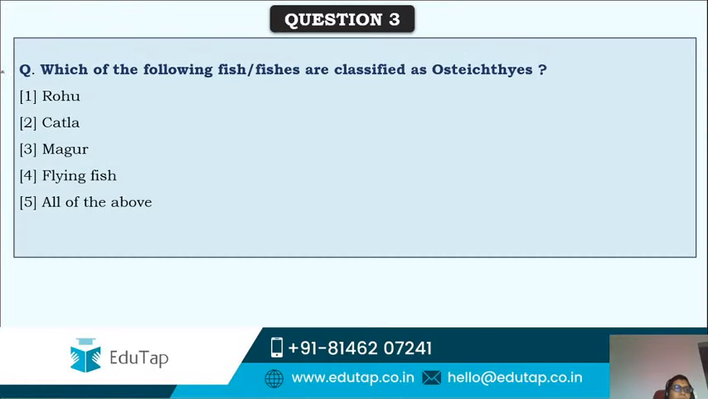Next we are doing one question on fish classification, that is fish taxonomy. Here, which of the following fish or fishes are classified as osteichthyes? This is one of the classes of fishes.